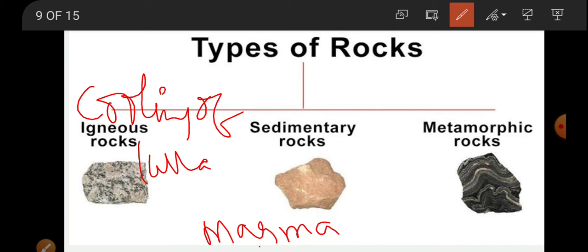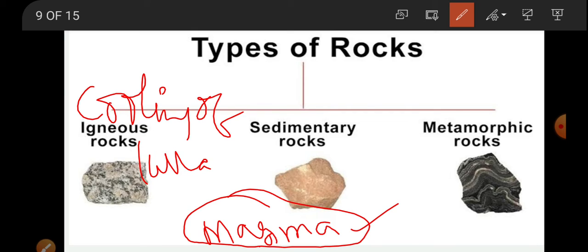When hot molten liquid or hot molten rock is present inside the earth, inside the ocean bed regions, under the mountains, under the oceans, under the flat earth surfaces, anywhere or everywhere, we call it magma. Because it is a liquid, it keeps moving continuously, and the adjacent rocks create a lot of pressure on it.